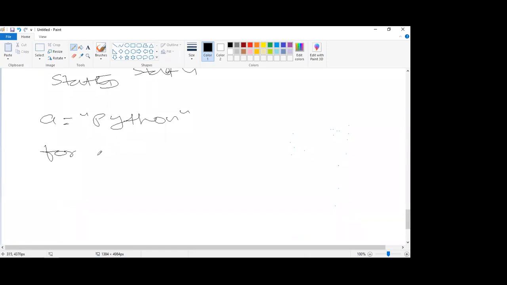What I will do for that, I will write one for loop: for I in A. When you write for I in A, what happens internally? It will go to this A. First, it will check what this A is. If it is not a sequence, it will give you an error. Let's say A you have written as 10, then it will give you the error that A is not a sequence type. You need to take one sequence type here. Since we have taken one sequence type, which is a string, it will run.